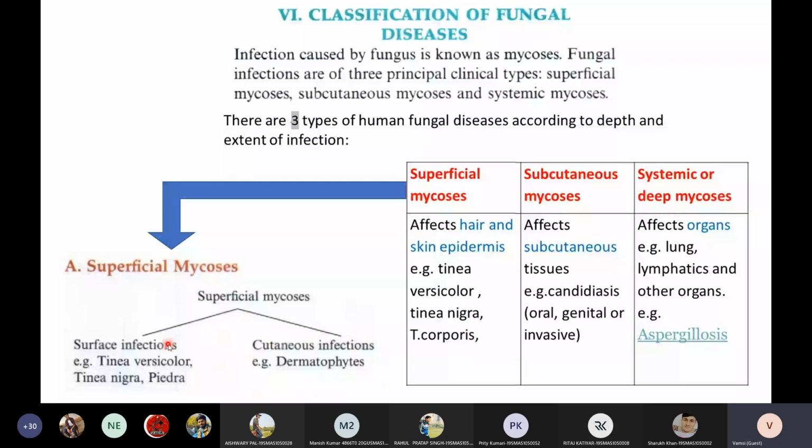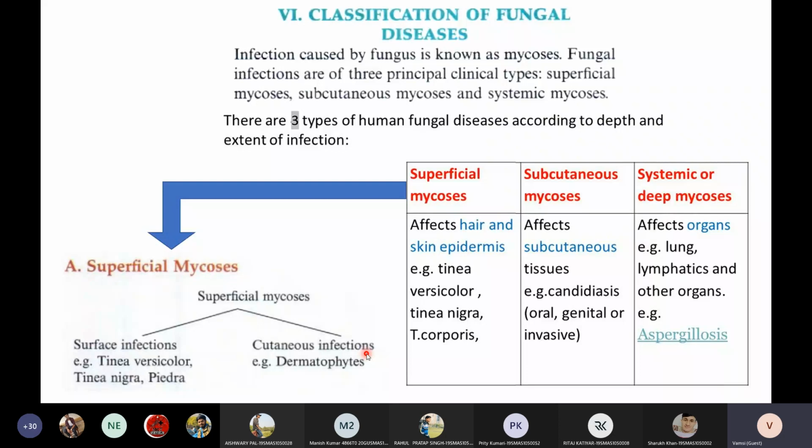Then an example for cutaneous infection: sometimes in your pubic region, around the genitalia, in between the legs, due to too much moisture or humid climate, you will see certain infection. You will see round circles, patches of bulged skin. You will see fungal infection.